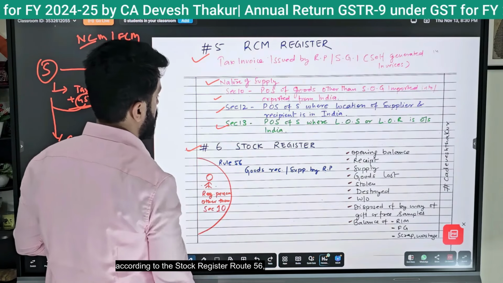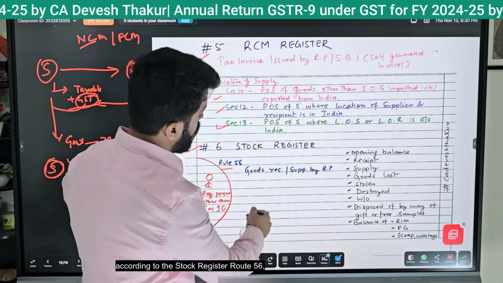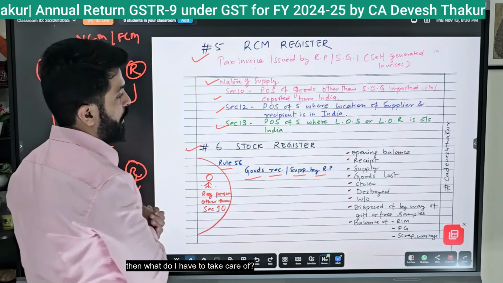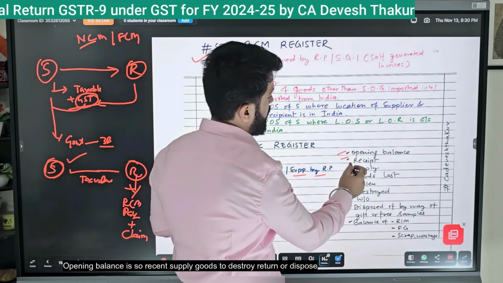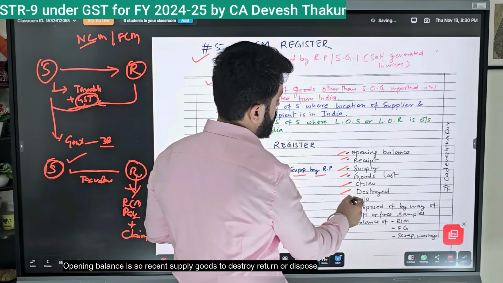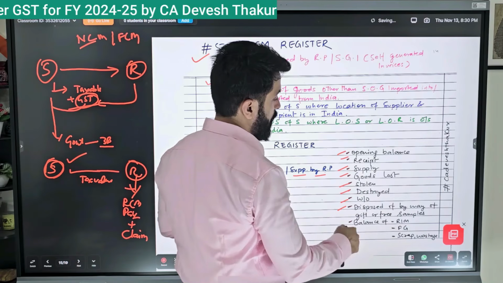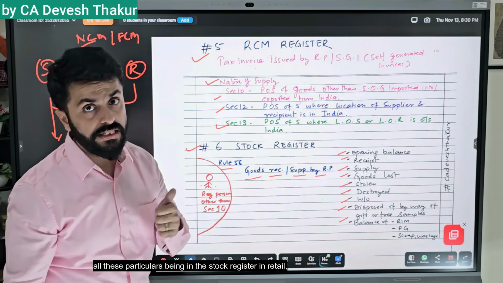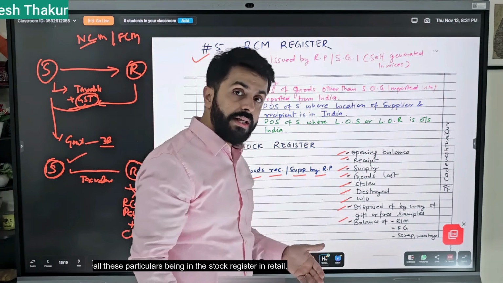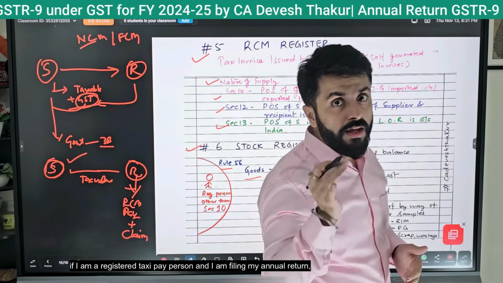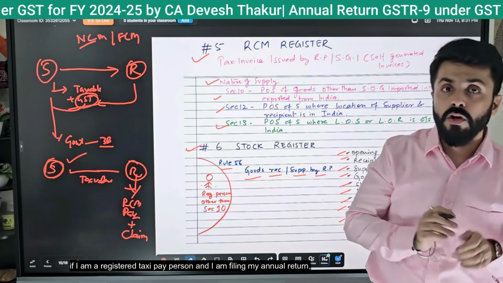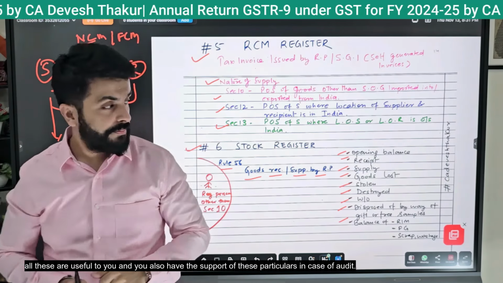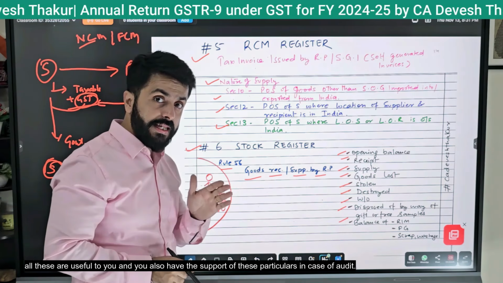Now, according to the Stock Register under Rule 56, if I am receiving or supplying any goods, then what do I have to take care of? Opening balance, receipts, supply of goods, goods to destroy, return or dispose, raw material, scrap and waste, free samples. All these particulars should be in the stock register. If I am a registered taxpayer and I am filing my annual return, all these are useful to you, and you also have the support of these particulars in case of audit.